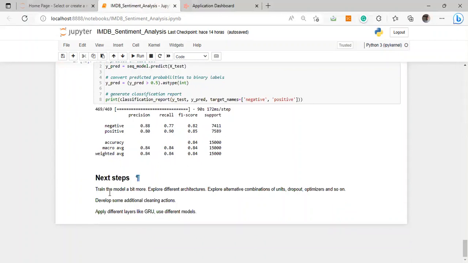As next steps, I suggest to train the model a bit more, explore different architectures, and explore alternative combinations of units, dropout rates, optimizers, and so on. Develop some additional cleaning actions and also apply different layers such as various recurrent units, or use different models such as support vector machines or logistic regression.